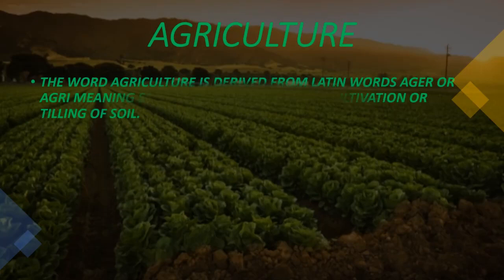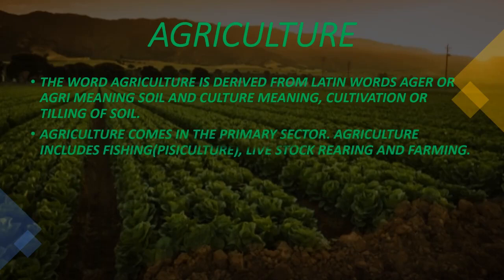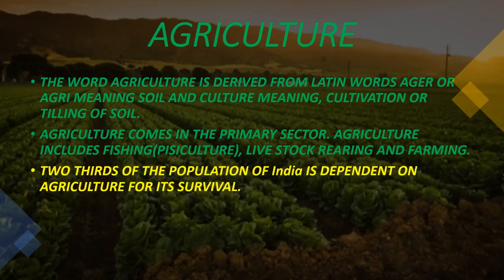The word agriculture is derived from the Latin word ager or agri, meaning soil, and culture, meaning cultivation or tilling of soil. Agriculture comes in the primary sector, as I had said. Agriculture includes fishing, livestock rearing, and farming. Two-thirds of the population of India is dependent on agriculture for its survival.